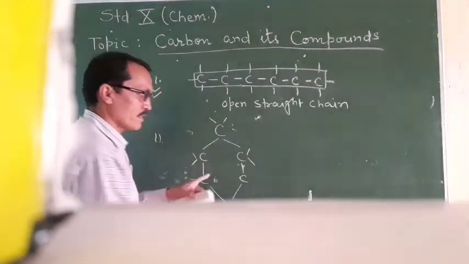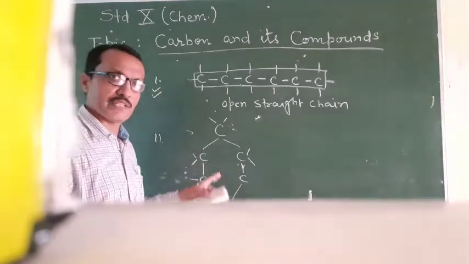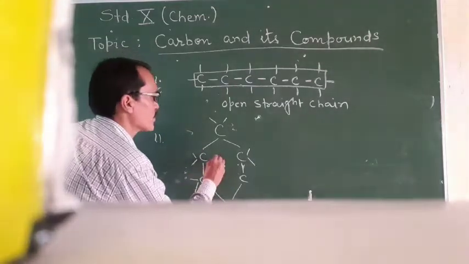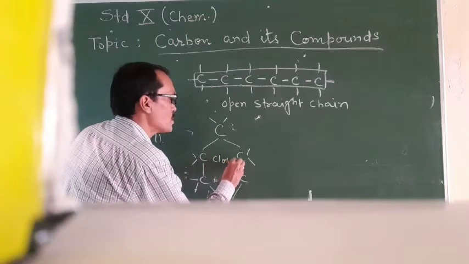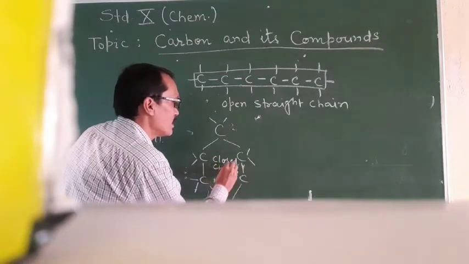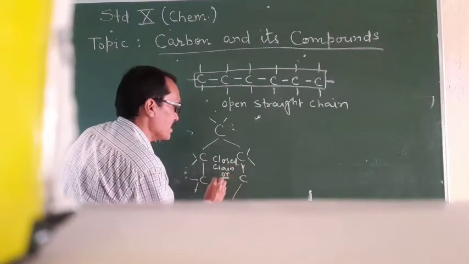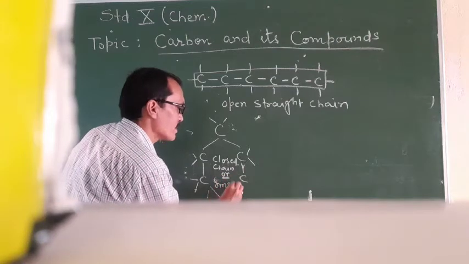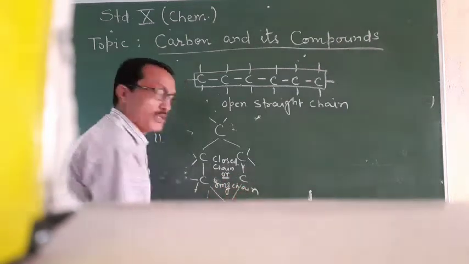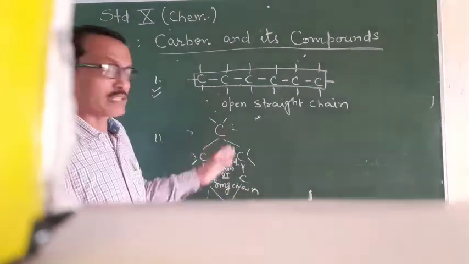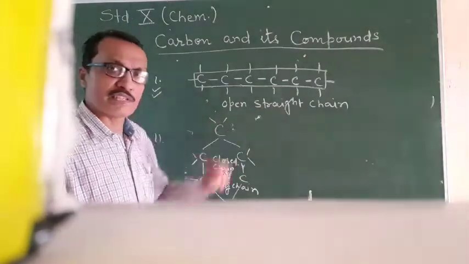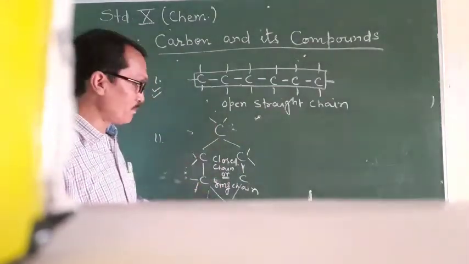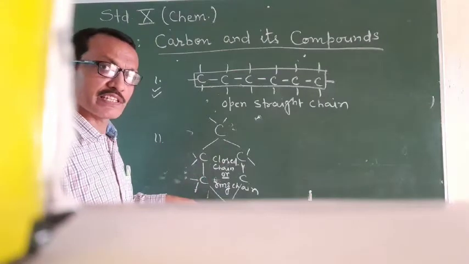This is a closed chain, or ring chain. So you can see carbon can form an open straight chain, and carbon can form a closed ring chain.